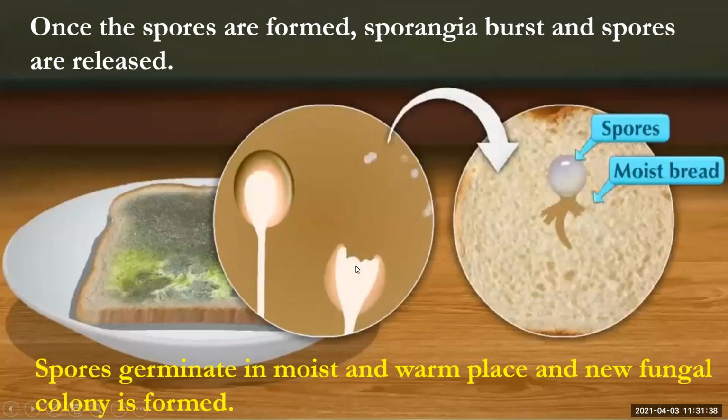This sporangia, what happens with this? They burst open and the spores are spread, or they are released. Spores germinate in a moist and warm place and a new fungal colony is formed. They germinate and they form a new fungal colony. In this way, the spores germinate and reproduction is taking place. You can say spore formation.